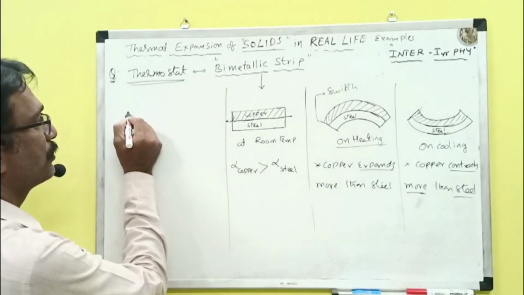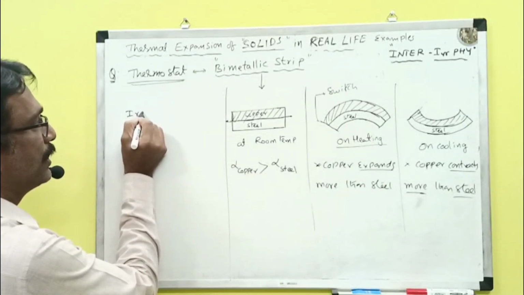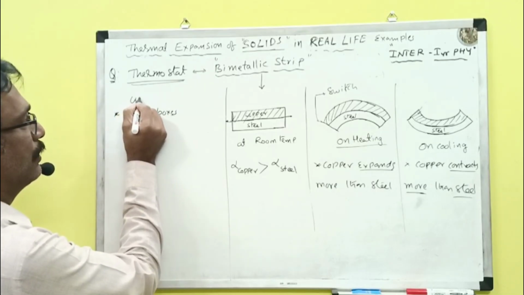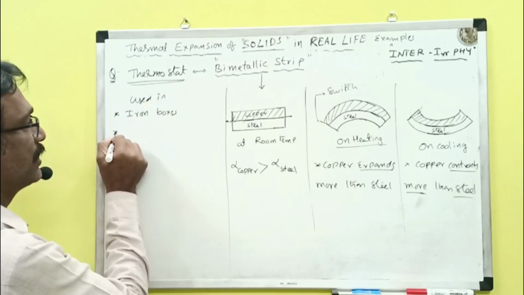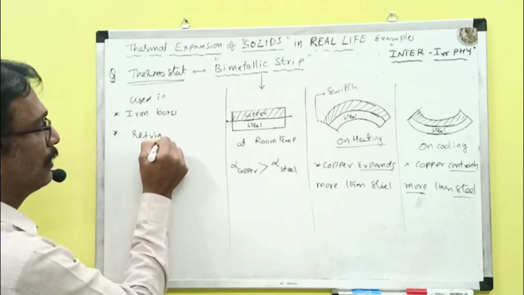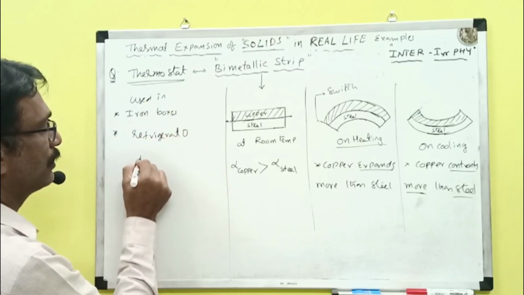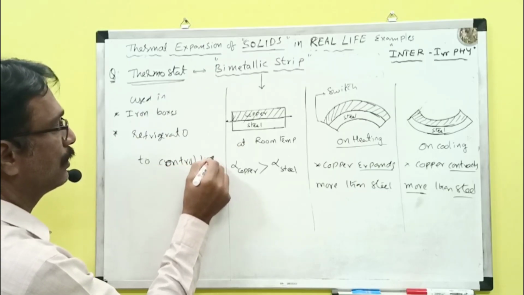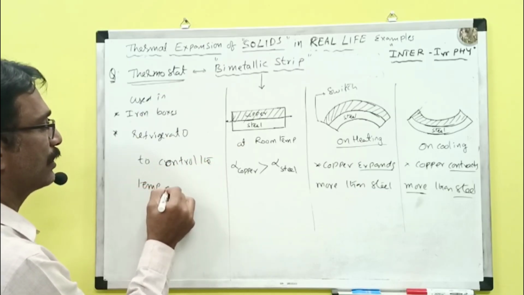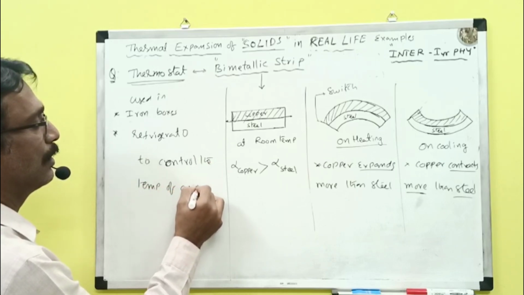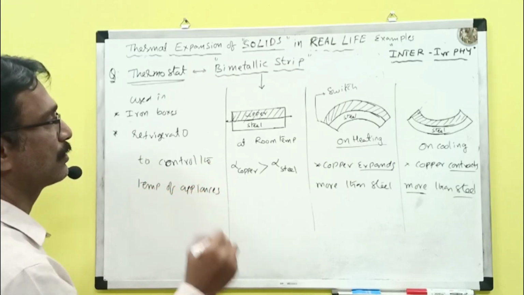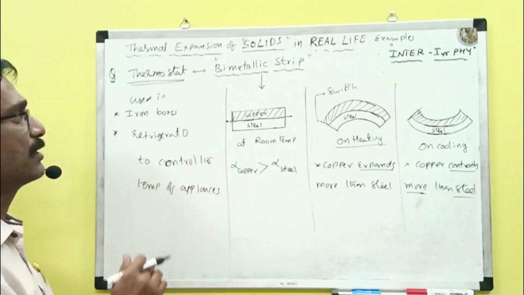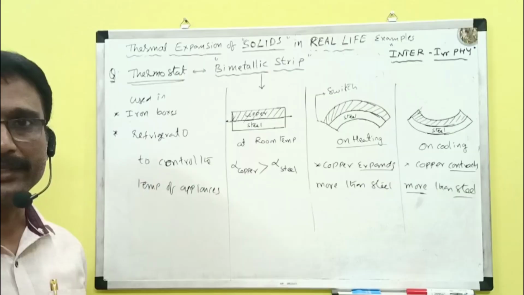These thermostats are used in automatic iron boxes and refrigerators to control the temperature of the appliances. This is one main advantage of the bimetallic strip used in the thermostat.